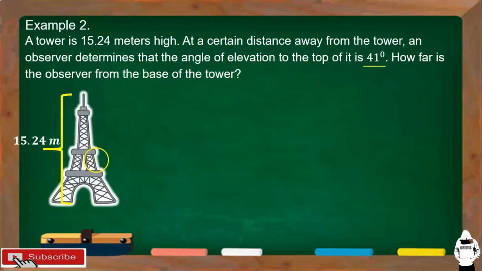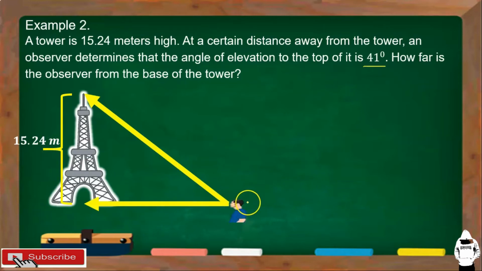Again, this is the tower. Ang height niya is 15.24 meters. And then, yung observer daw natin, this is the observer po. Ito yung line of sight niya. And this is the horizontal line of sight. Okay? And then sabi niya, an observer determines that the angle of elevation to the top of it is 41 degrees. So, 41 degrees yung nandito. Okay? How far is the observer from the base of the tower? So, ang hinahanap yung distance ng observer to the base of the tower. Ito yung hinahanap. Let's say this is x.